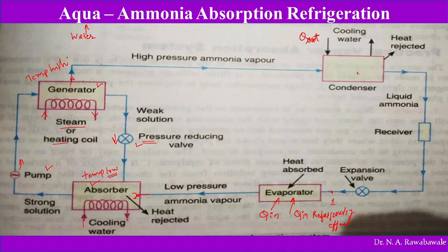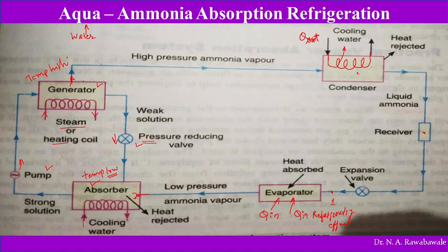Then coming to the ammonia liberated in this generator, this ammonia vapor, which is at higher pressure, moves to the condenser. In this condenser, it rejects heat to the surroundings, and cooling water is passed into the condenser. This cooling water absorbs heat energy and carries it out from the condenser. So this ammonia vapor gets converted into liquid. This liquid ammonia comes to the receiver, and then it comes to the expansion valve.